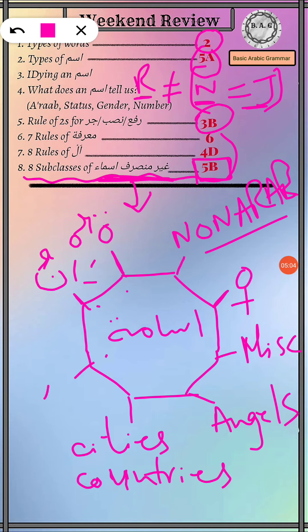Finally, we discussed some specific structures, some specific derivatives, such as masajidu. They are considered ghair munsarif asma because they do not bear a tanween, and their rafa form is different from their nasab and jar forms, while their nasab and jar forms are similar to each other.